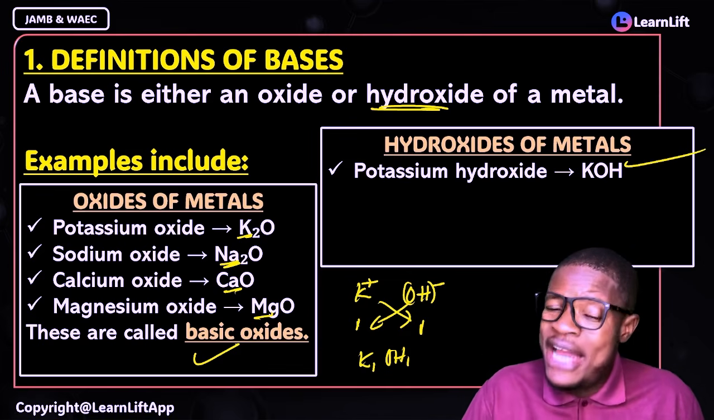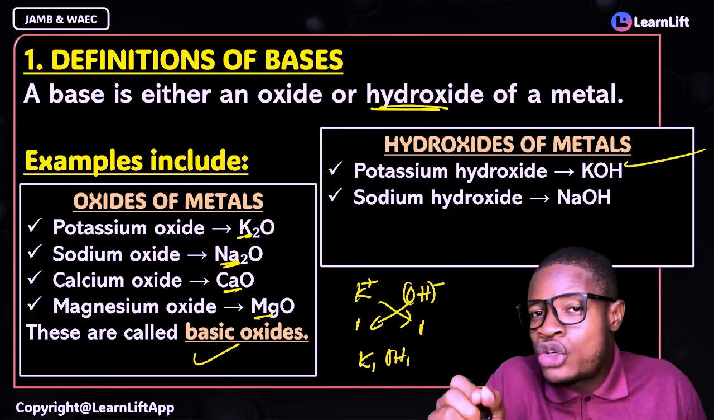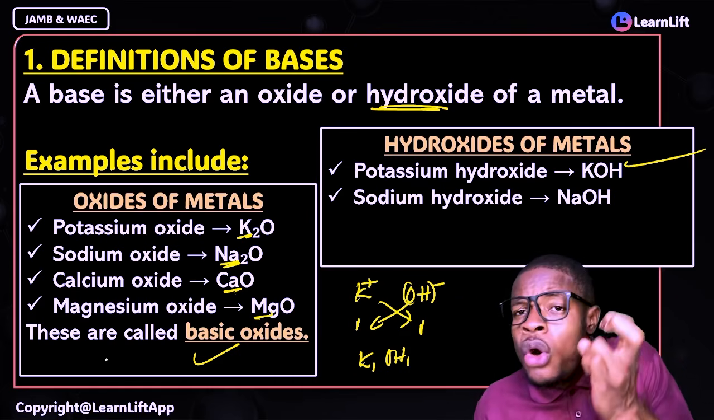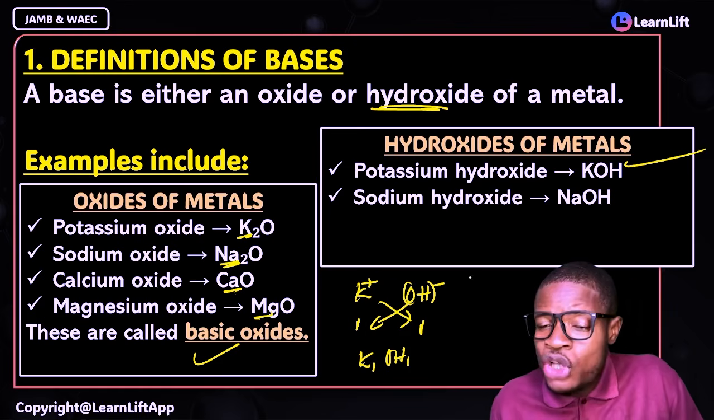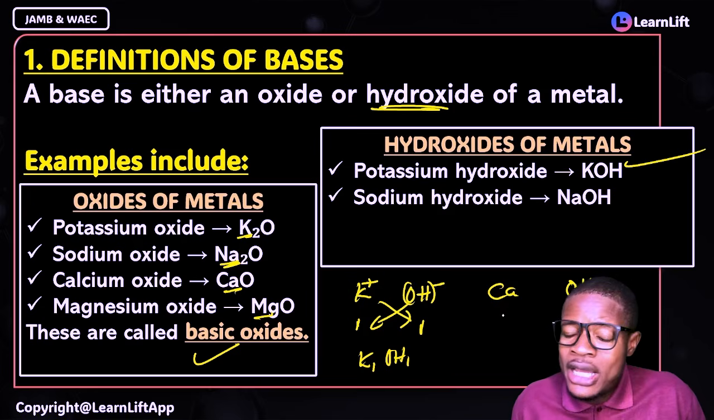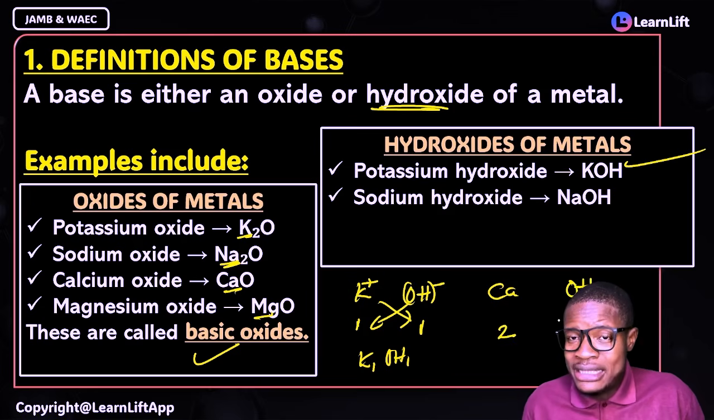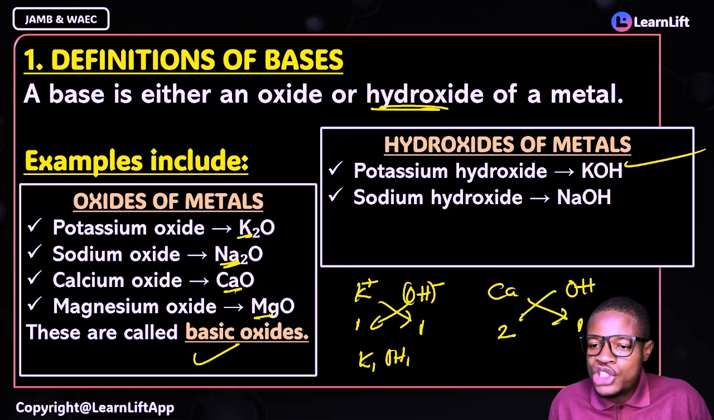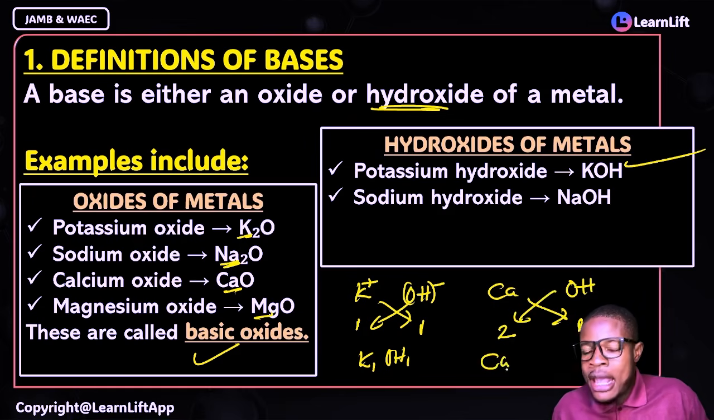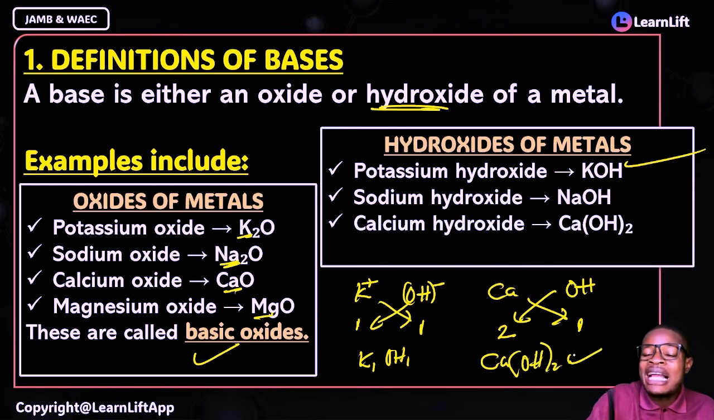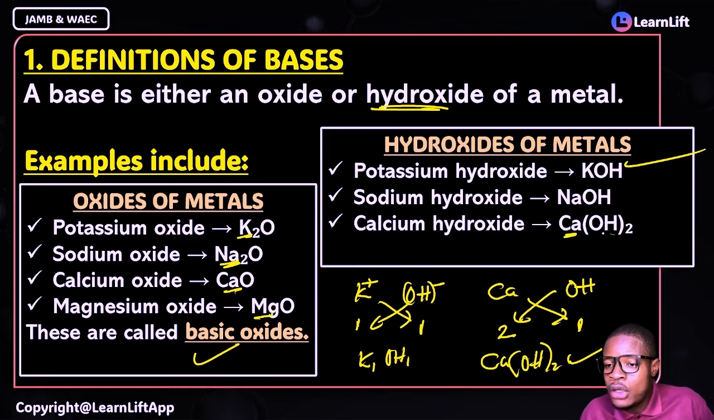Sodium is also in group 1. So what will sodium give you? Sodium hydroxide, NaOH. Potassium hydroxide, KOH. Potassium, sodium, calcium. So your calcium hydroxide, your calcium, and then your hydroxide. Don't forget that calcium is in group 2, right? Calcium oxidation state is 2, hydroxide is 1. So if both of them exchange, what do you think will happen? Ca will be 1, calcium will carry 1, and then OH will now carry 2. This is the formula for your calcium hydroxide. So calcium hydroxide is Ca(OH)2.